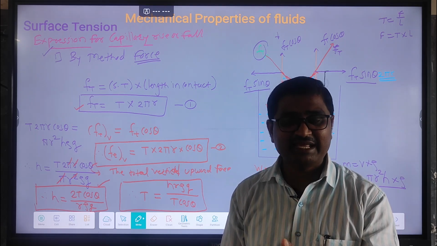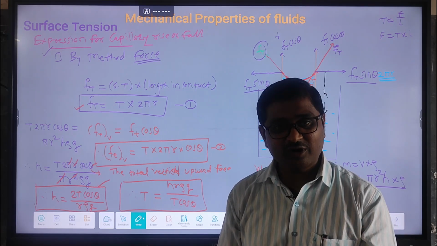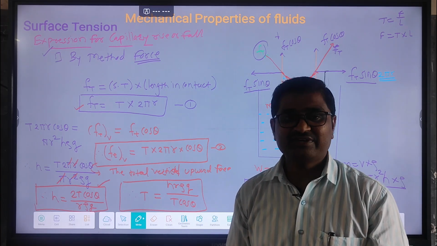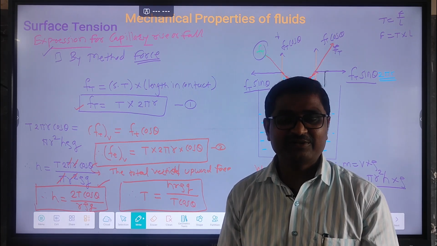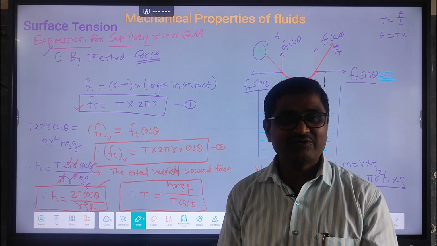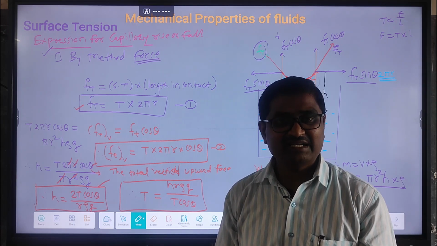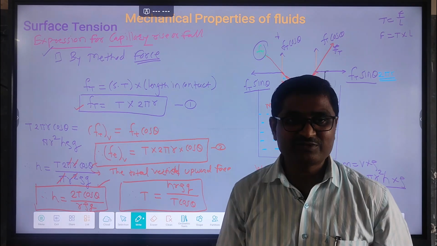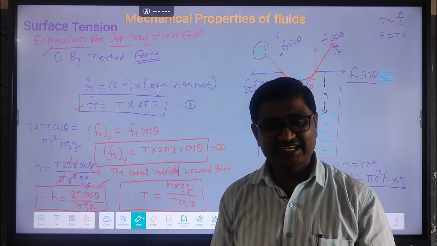If the free surface of liquid is plane, the forces due to surface tension on the two sides are equal and opposite. When the free surface of liquid is concave or convex, the pressure on the concave side is greater than on the convex side. That is very important. After that we discussed capillary, capillarity and capillary action, and the expression for capillary rise or fall. We also discussed why the level of liquid inside the capillary tube rises above or falls below, and then the expression for capillary rise by using the pressure difference method and the force method. Finally the total concepts related to surface tension are over. Okay, so we can stop here.